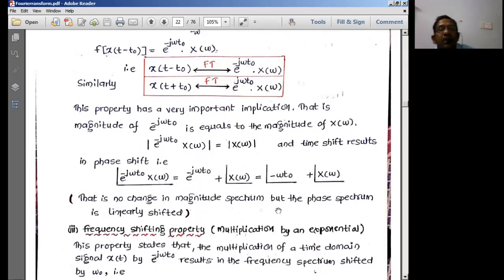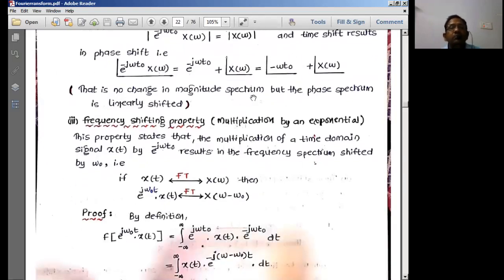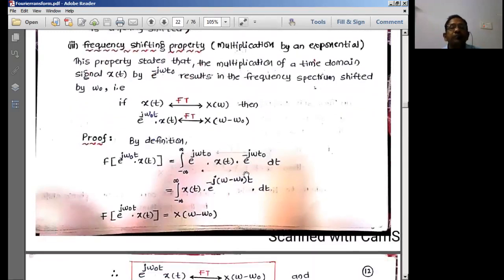So the phase angle is going to get shifted, but the amplitude remains the same. This is the distinction we have over here. The angular displacement is going to be there with omega t naught. So this is the change we're going to have.